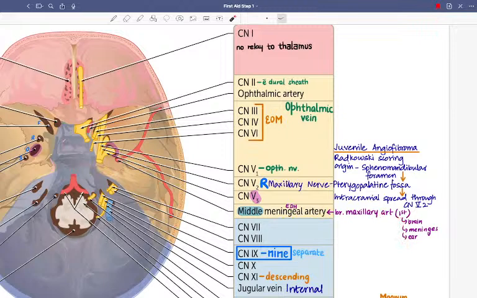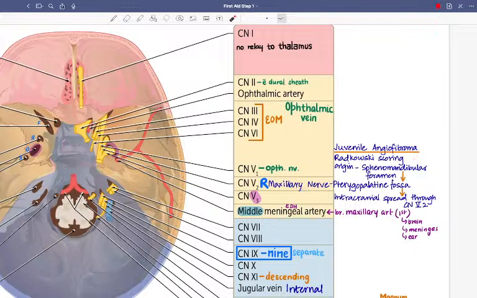Next, the maxillary nerve in the pterygopalatine fossa. So we have the maxillary nerve here. Next, just a small note on juvenile angiofibroma. We have Radkowski staging, Radkowski scoring. Origin is in the sphenopalatine foramen, then the pterygopalatine fossa, then intracranial spread through V2. So through the maxillary nerve, through the foramen rotundum, juvenile angiofibroma spreads.